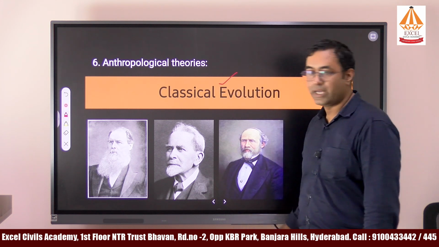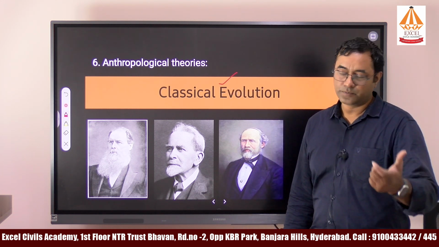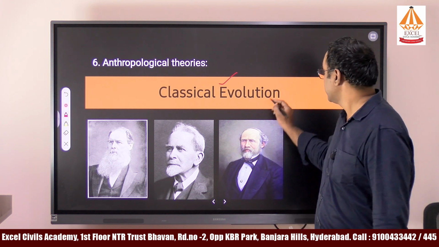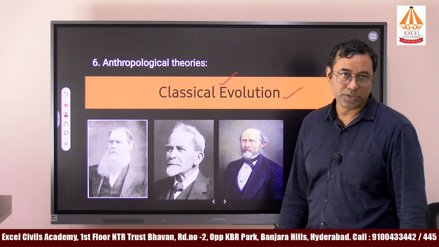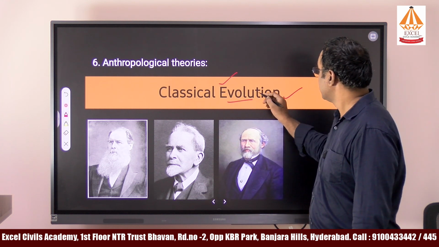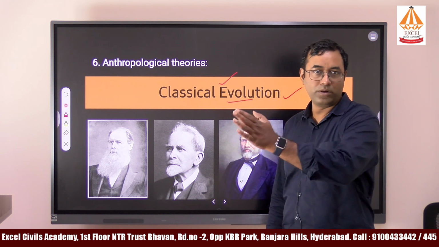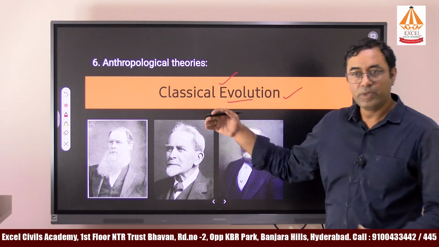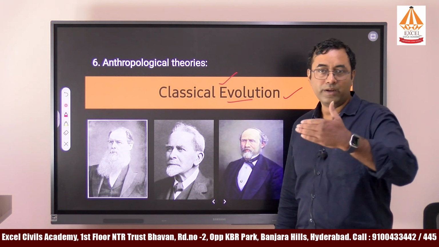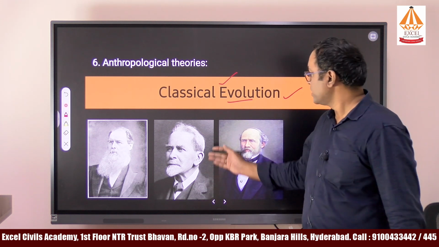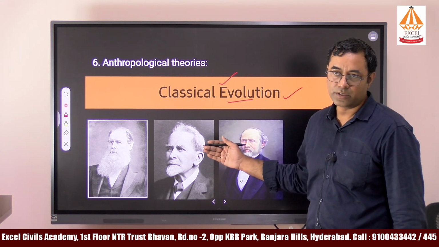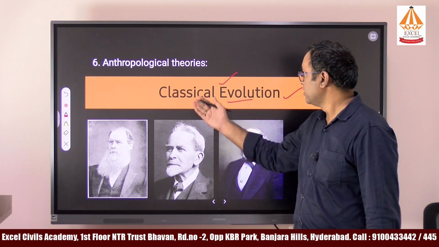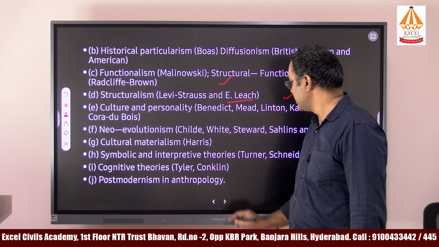Classical evolutionists are the first and foremost anthropologists who contributed to the development of anthropology as a discipline. That's why they are called classical evolutionists. Evolution in the sense that humans have evolved from ancient forms like Australopithecus to Homo sapiens, and similarly culture also evolved through different stages. That was mentioned by these classical evolutionists. We will discuss the different stages they mentioned as part of anthropological theories.